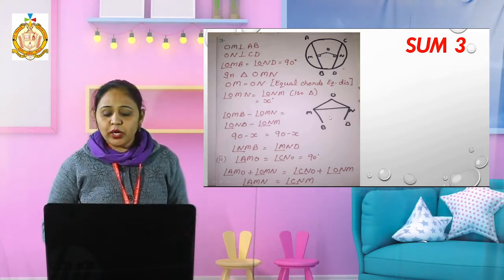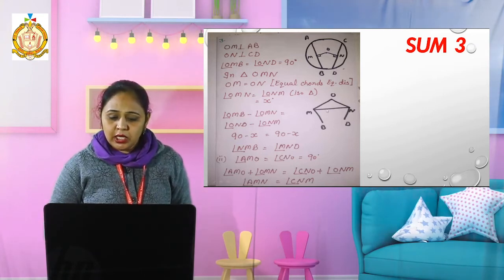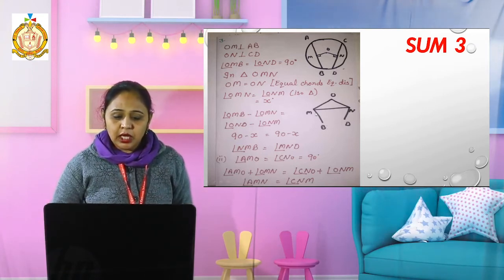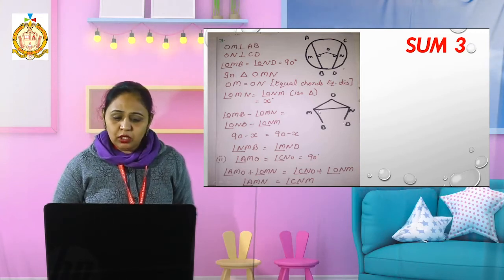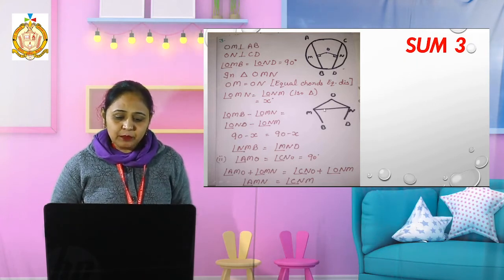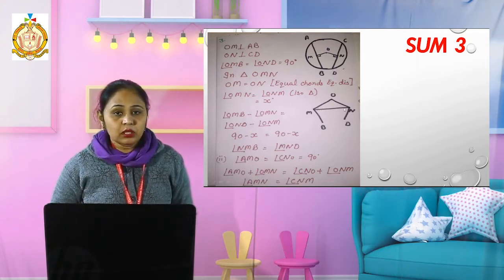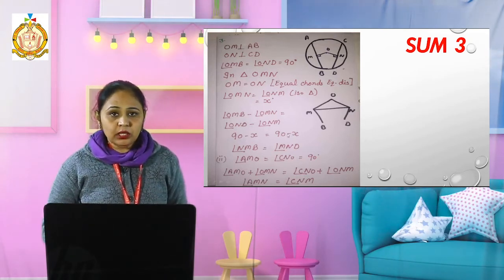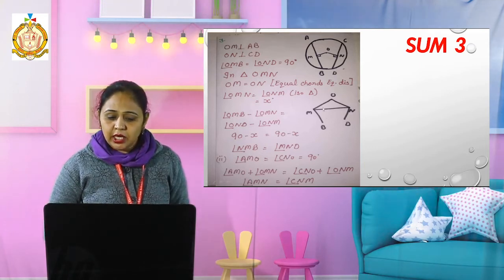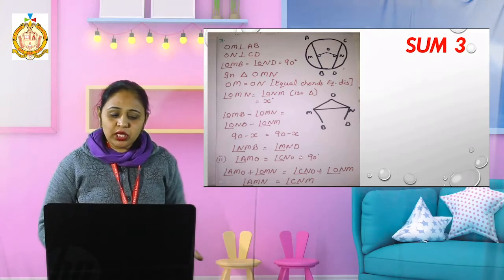Now I want to find the angles NMB and MND. The full angle is 90 degrees and the other full angle is also 90 degrees. If I subtract x from 90 degrees, we get 90 minus x for both, so they are equal. That means 90 minus x is the angle NMB and the other one is MND, which we had to prove.